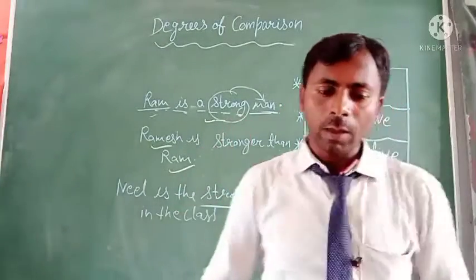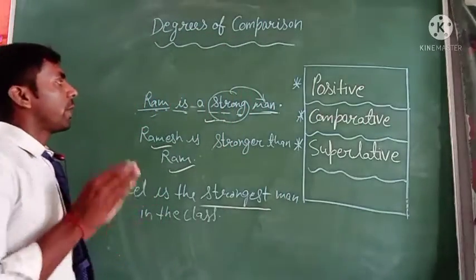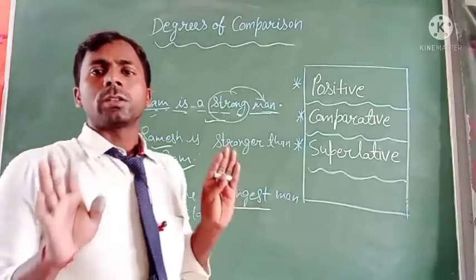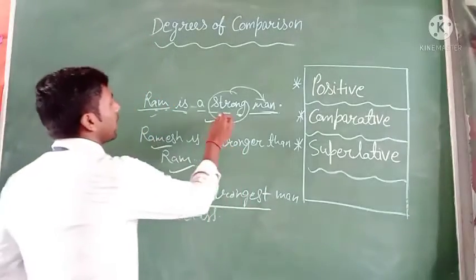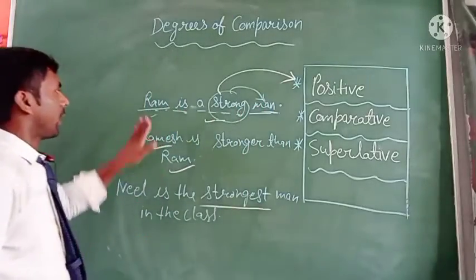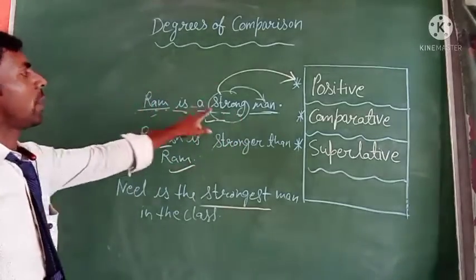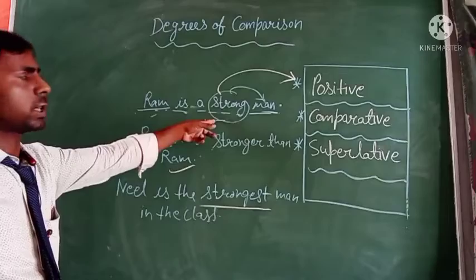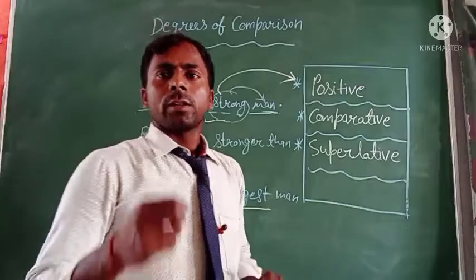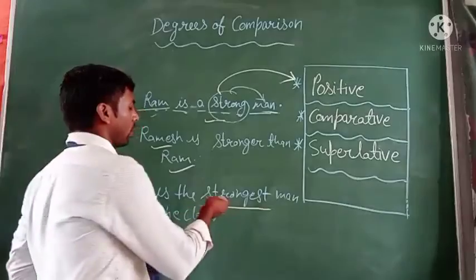The positive degree is used when no comparison is made. Wherever we use an adjective in a sentence and there is no comparison, then we use the positive degree. You have to see that strong is a positive degree. Ram is a strong boy, there is no comparison, so this word is the positive degree of the adjective. That's clear.